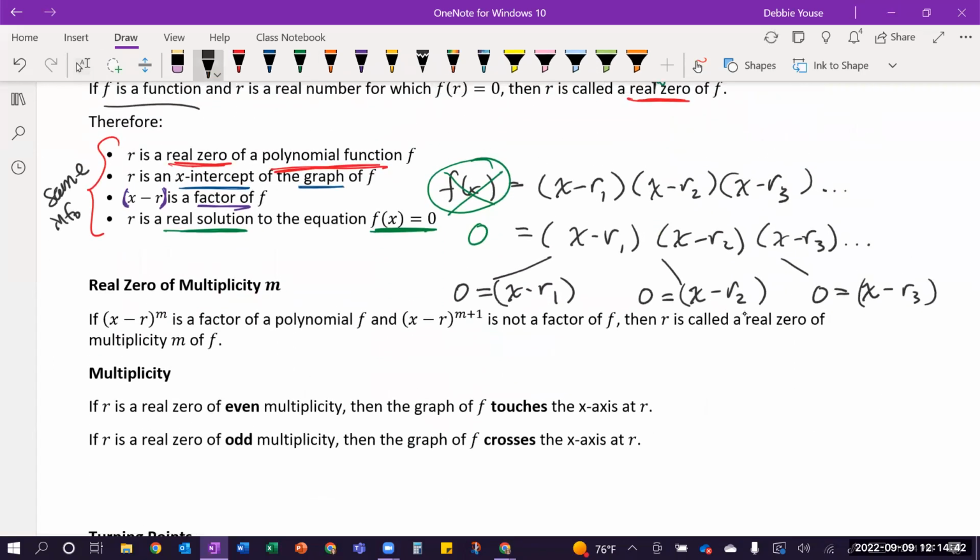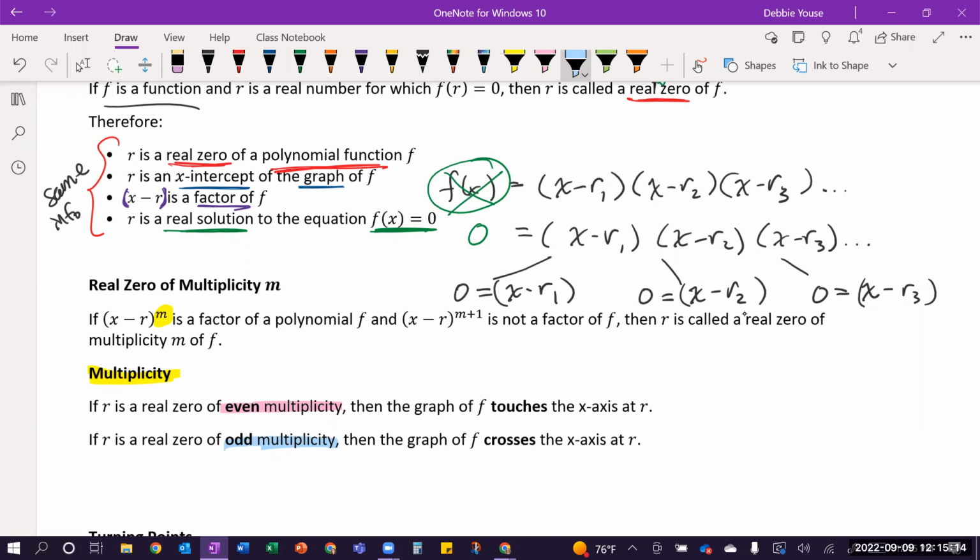So on all these factors I just wrote here up at the top, the x minus r1, x minus r2, x minus r3, etc., those are all our factors. If we have a power on our factor, that's our multiplicity. And it can be either even or odd, okay? And what it does is it tells us something about how that x-intercept, because that's the second bullet item I just talked about, how that x-intercept